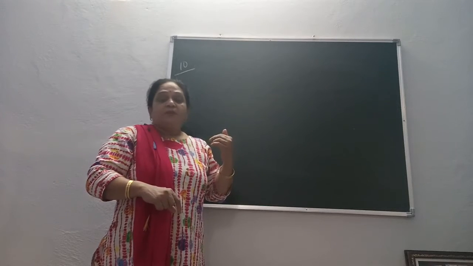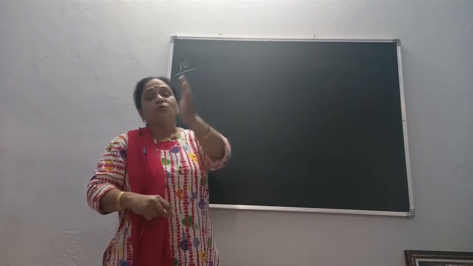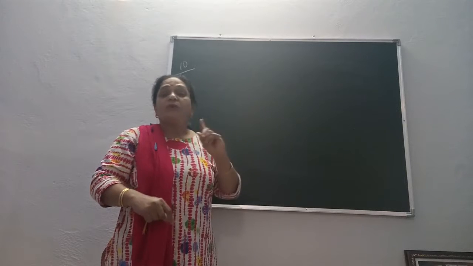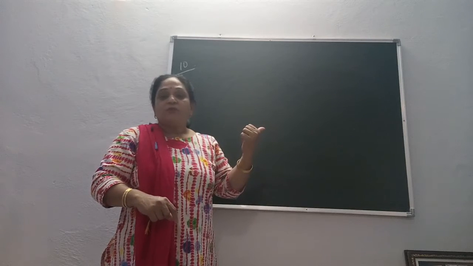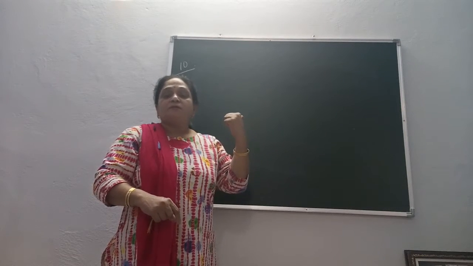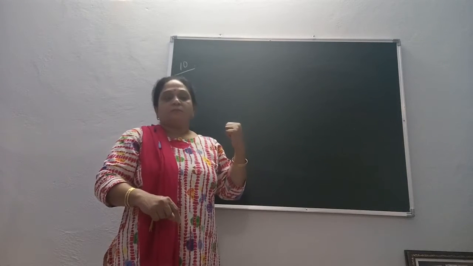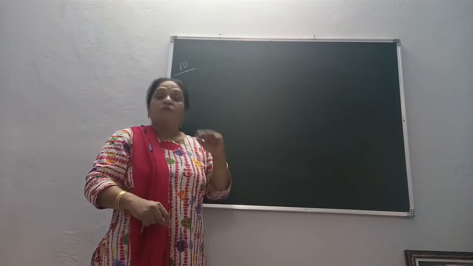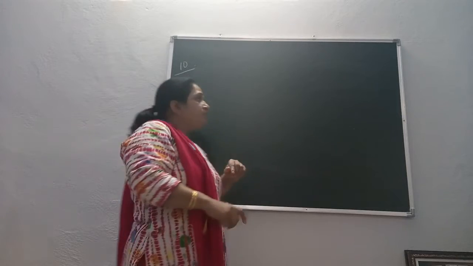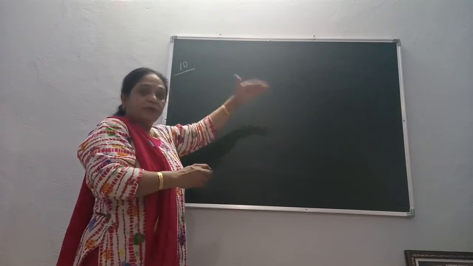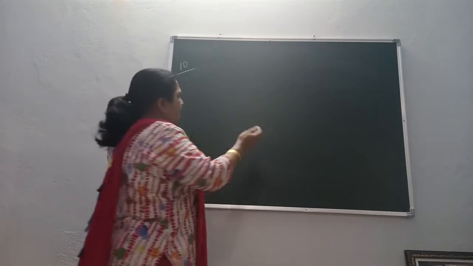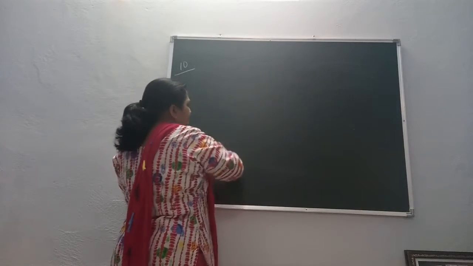But if the firm has advanced a loan to the partner and there is no agreement, no interest will be charged to the partner. That is the concept of interest on loan. One is to the firm, another is by the firm. So at the rate of 6% we have to provide.